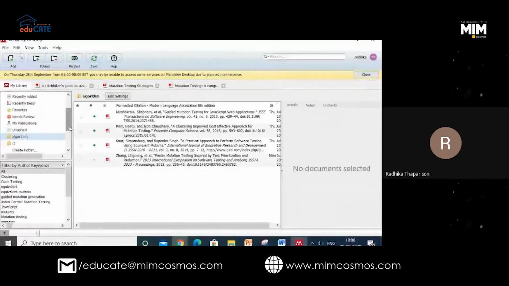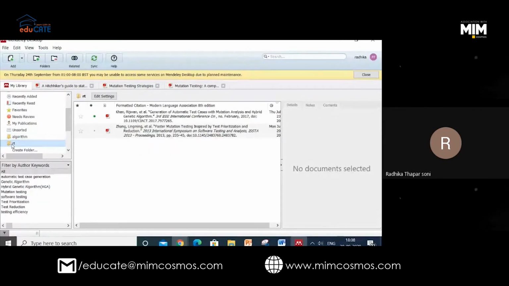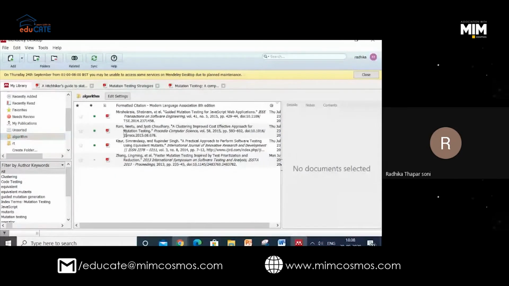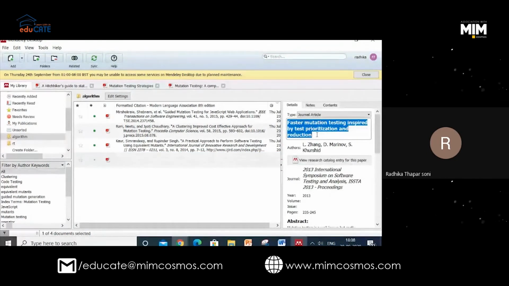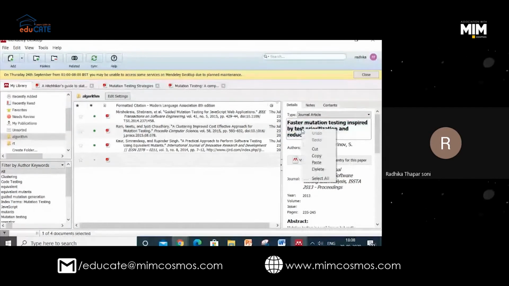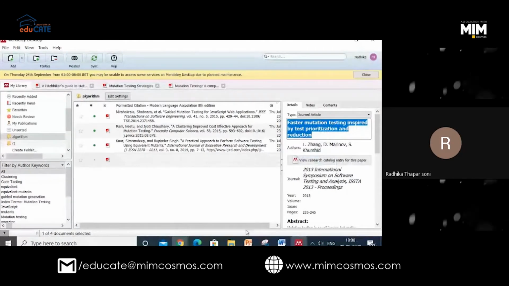Now, I have got 2 folders, algorithm folder and RT folder. Now I want to cite this paper. I am going to take the name from here, because sometimes there are so many papers which appear almost similar. I have copied the name of the paper.